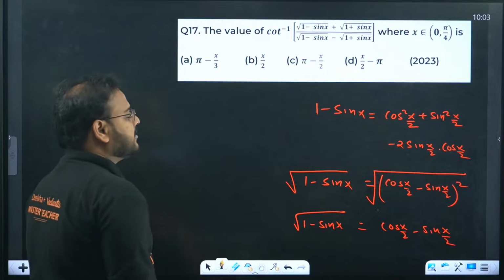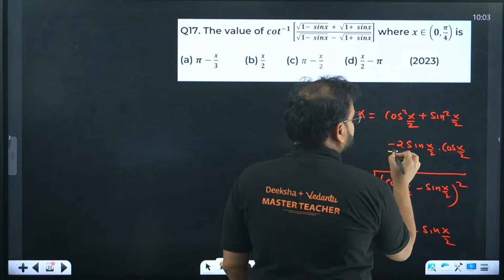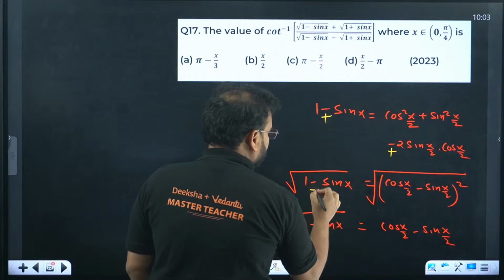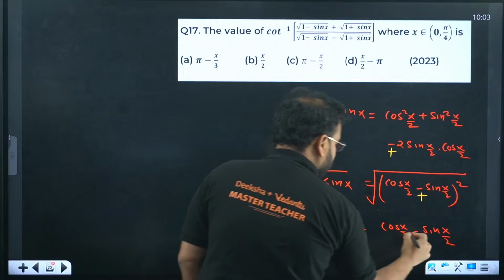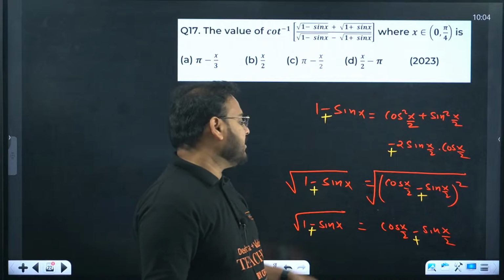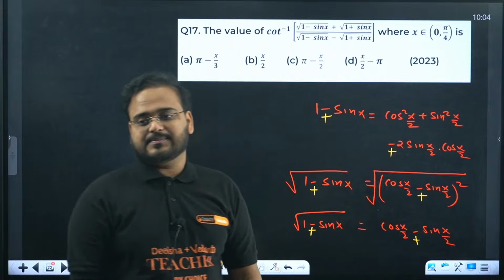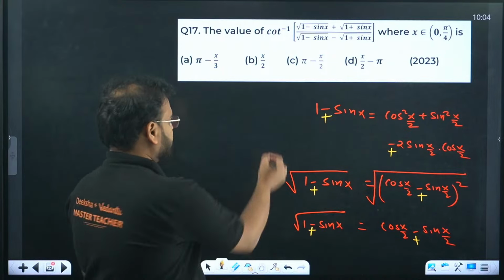If I go with the plus sign over here, I'll have everything the same, but with a plus sign. So 1 minus sin x in the root gives me cos x by 2 minus sin x by 2, and 1 plus sin x gives me cos x by 2 plus sin x by 2.